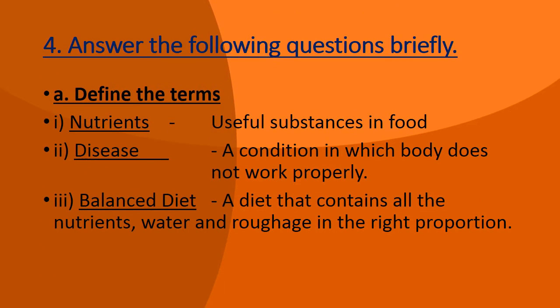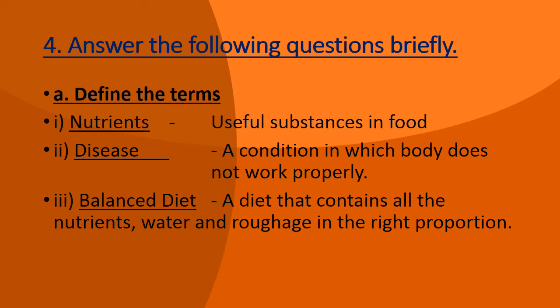Now we come to the question answers section. Exercise number 4. Answer the following questions briefly. Part A is define the terms. In this question we are going to have first, that is nutrients. So we all know that the useful substances in food are called nutrients.